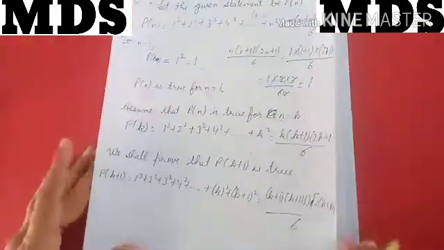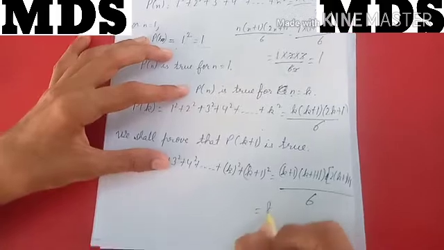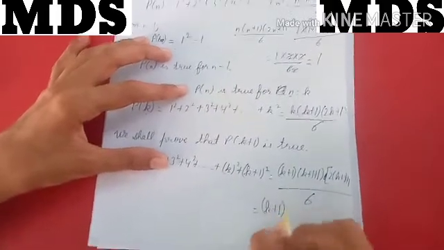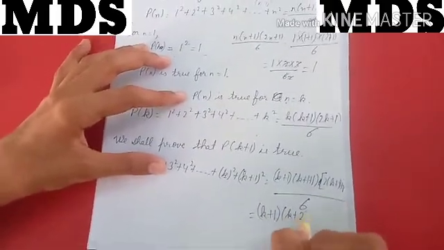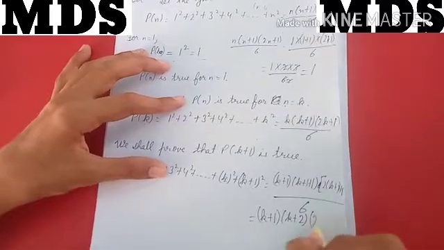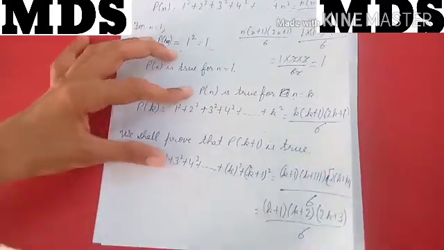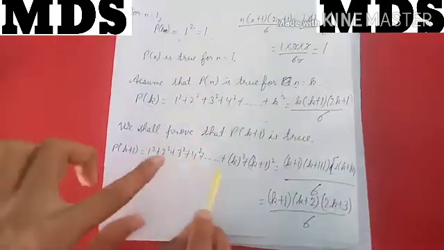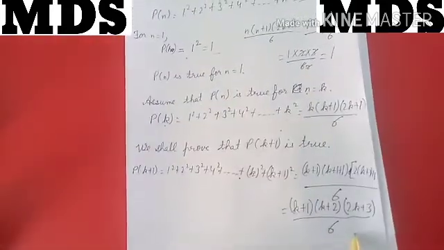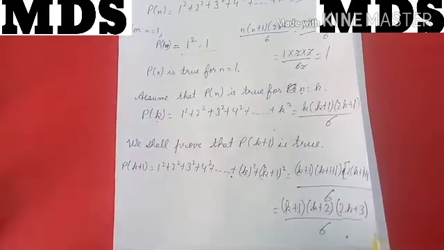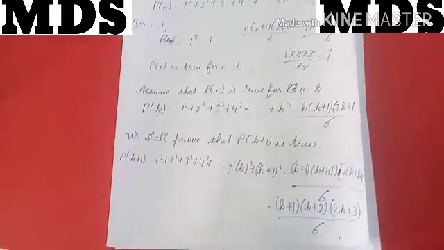So it will be k plus 1 into k plus 2 into 2k plus 3 by 6. That means we have to prove this whole equal to this. If it is true, that means our question is true.